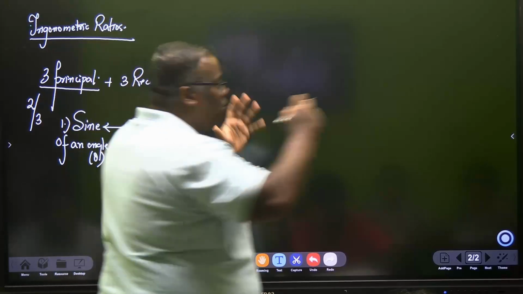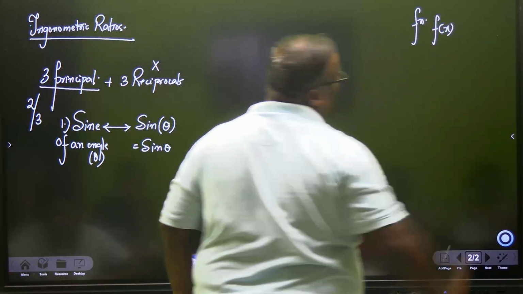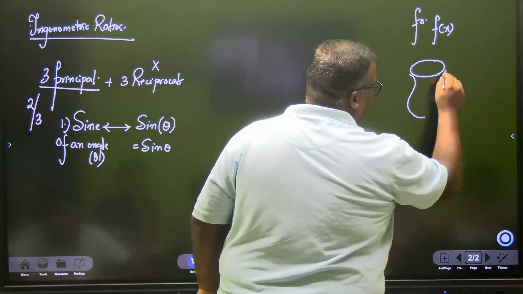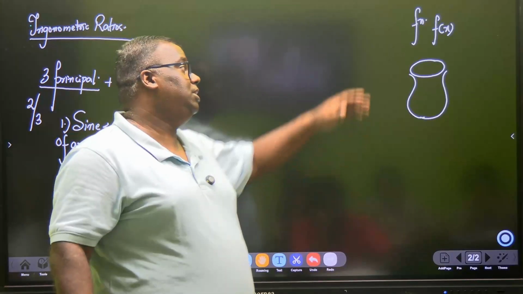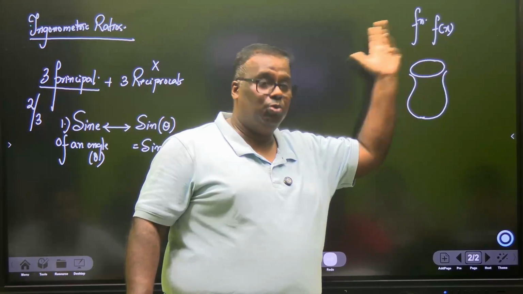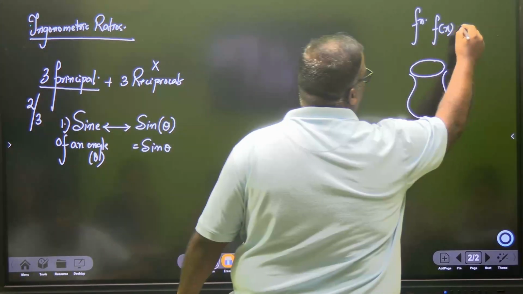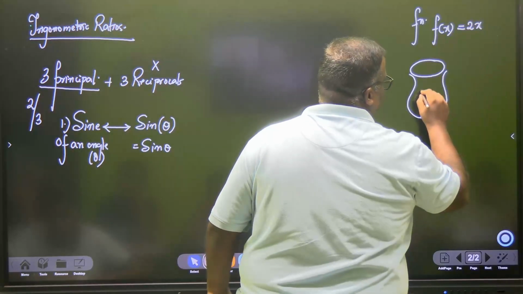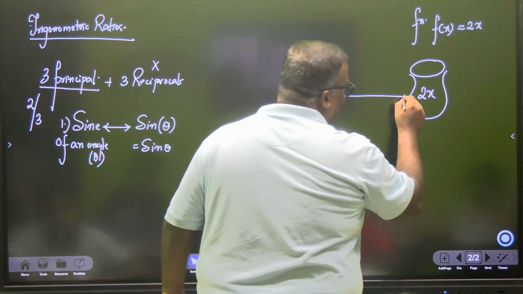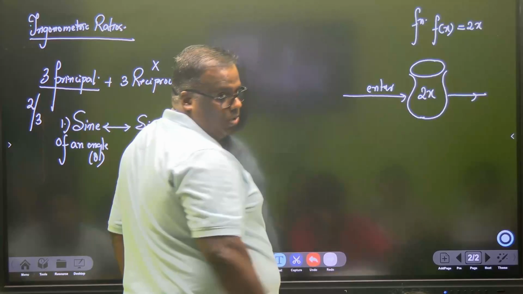Now, a little bit of knowledge about functions you should also know. What is a function? In many higher grade books, they'll write this as f(x). A function is something like a magician's spot. Functions can be trigonometric, logarithmic, inverse trigonometric, exponential. For us, the easy way is to understand an algebraic function. Let's say we have a function f(x) = 2x. So this is a 2x function. Whatever you enter from this side, it is going to process it as 2 times and give you out.